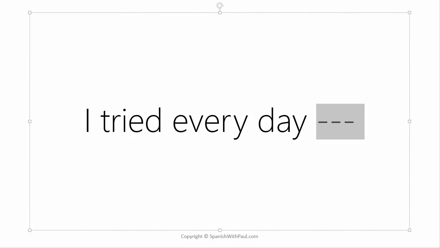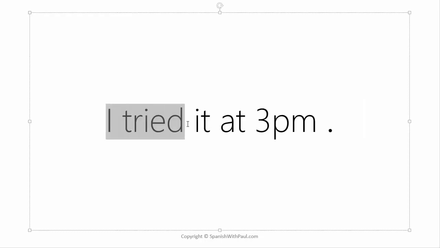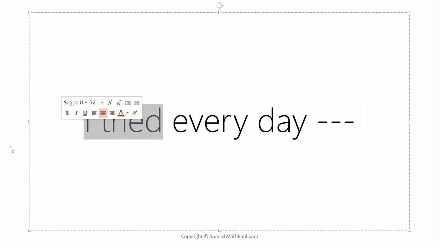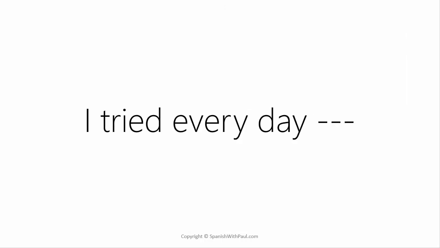But if you look at it closely in English, we're having I tried here, I tried it at 3 p.m., but also I tried it every day. So in English, we don't switch. But in Spanish, yes, we do. Because I tried it at 3 p.m. is a dot, something specific, start, end, but I tried it every day is a line. So therefore, we would have to use the line past in Spanish.